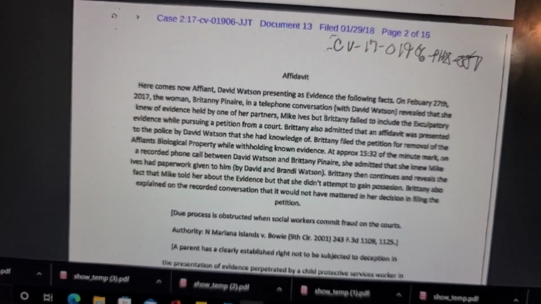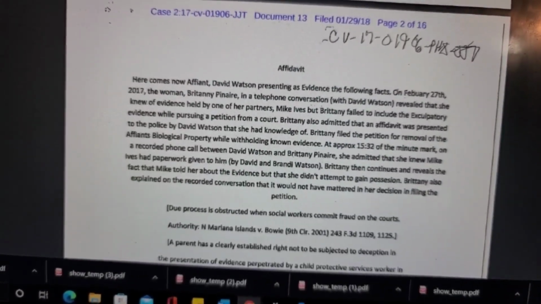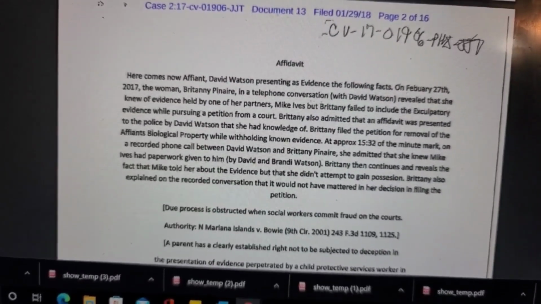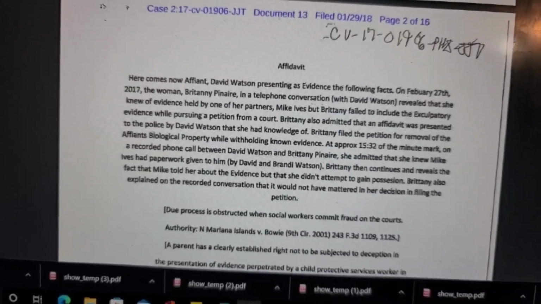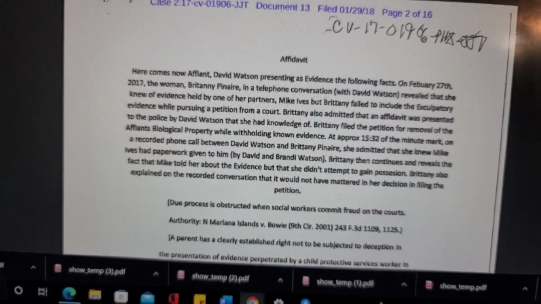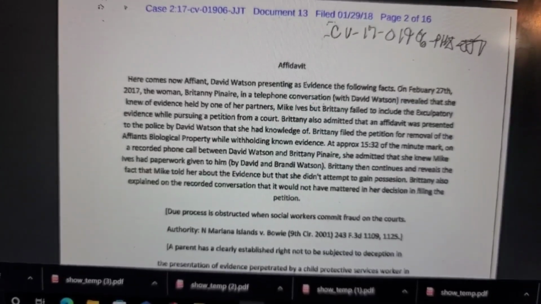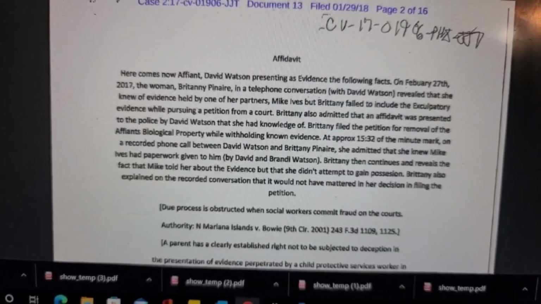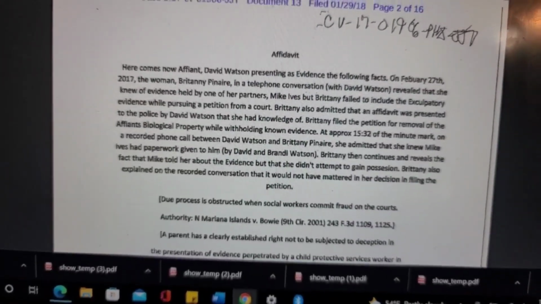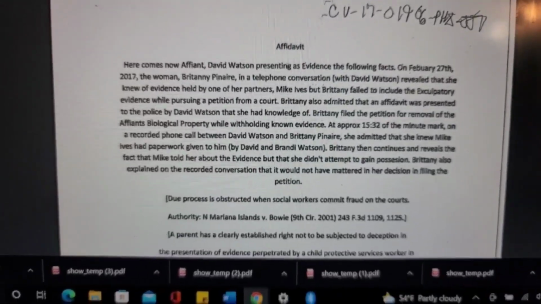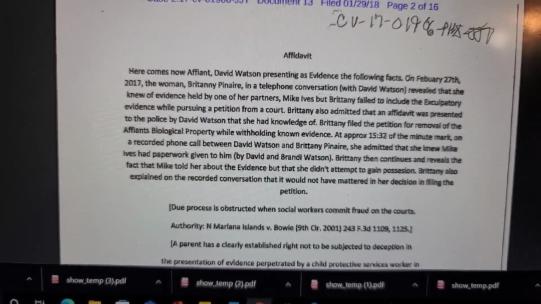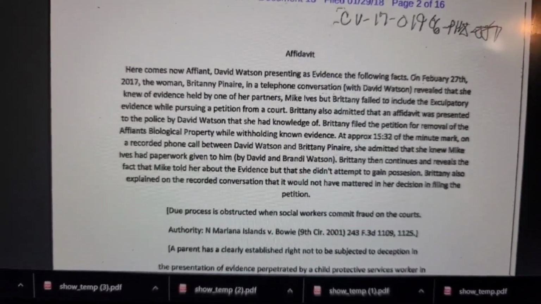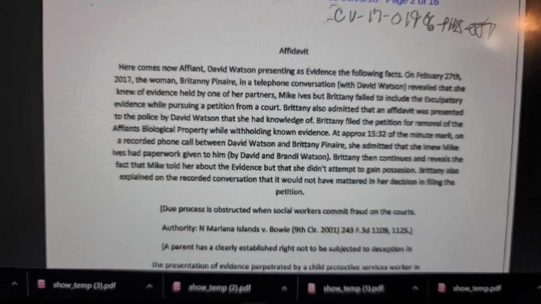On February 27th, 2017, the woman Brittany Paneer, in a telephone conversation with David Watson, revealed that she knew of evidence held by one of her partners, Mike Ives, but Brittany failed to include the exculpatory evidence while pursuing a petition from a court. Brittany also admitted that an affidavit was presented to police by David Watson that she had knowledge of. Okay, Brittany filed the petition for removal.